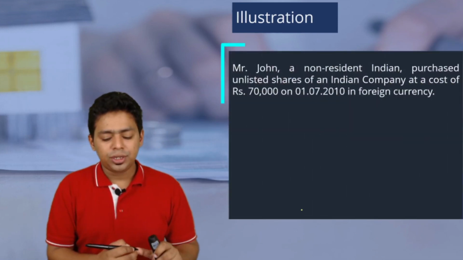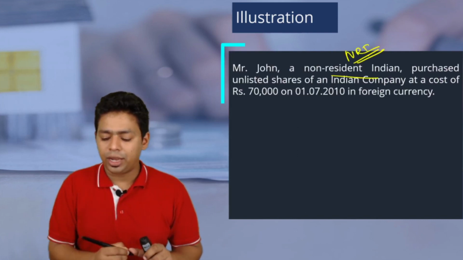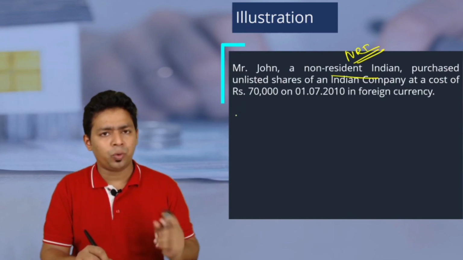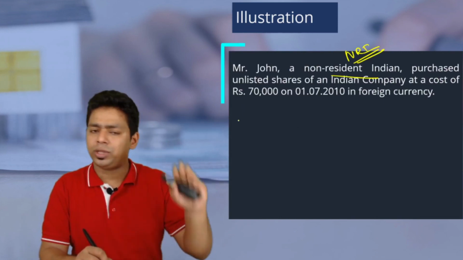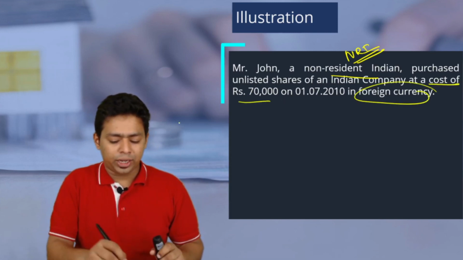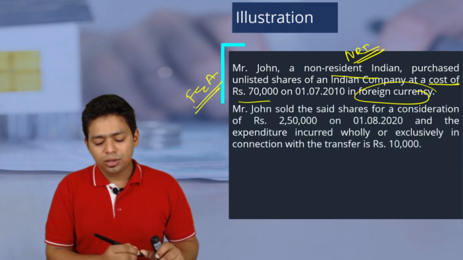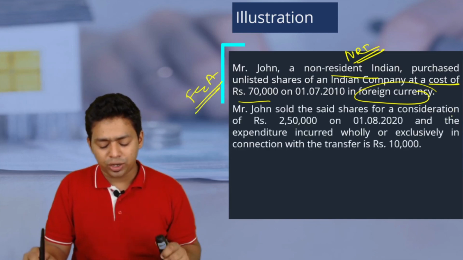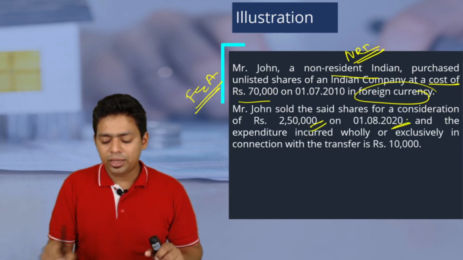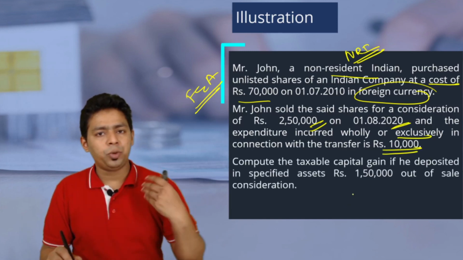Another illustration. Mr. John, a non-resident Indian. This is how it will be asked in exam. NRI purchases an unlisted share. That's okay. Whether it is listed or unlisted, we don't care because it is of an Indian company. At a cost of 70,000 in a foreign currency. So yes, this is an eligible foreign exchange asset. Mr. John sold such shares for a consideration of 2,50,000 as on 1st August 2020, and the expenditure incurred was 10,000. So we have to compute the capital gain now.